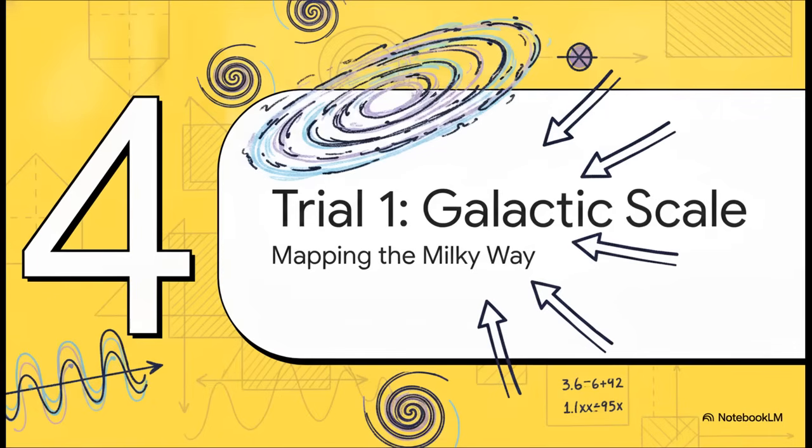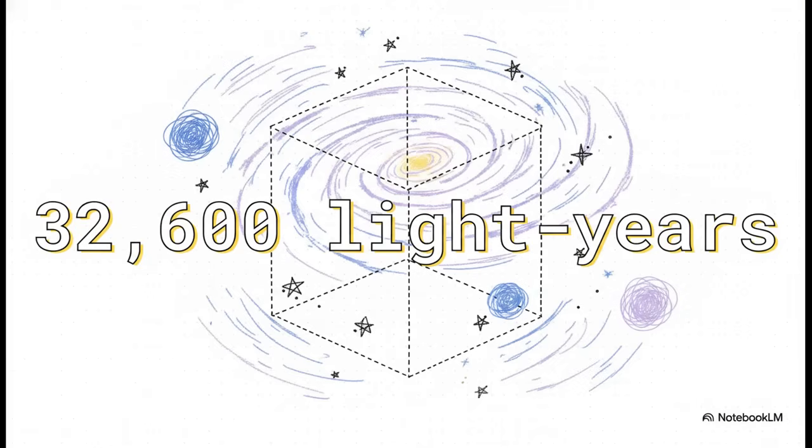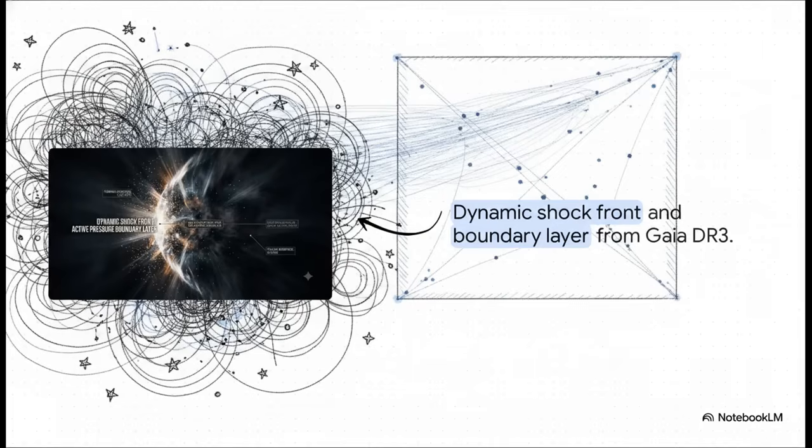Section 4, Trial 1, Galactic Scale, Mapping the Milky Way. For their first major test, the team connected a live data pipeline directly to the ESA Gaia L2 database. And they mapped out a staggering bounding box. We're talking about a perfect 30 kiloparsec cube, which spans nearly 32,600 light-years across our actual galactic disk and stellar halo. That is a massive chunk of space. And the results of this query? Absolutely wild. By analyzing roughly 10 million real, unsimulated stars inside that cube, the algorithm natively uncovered a striking pressure boundary layer.